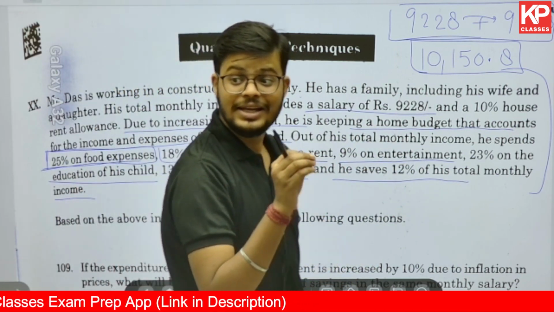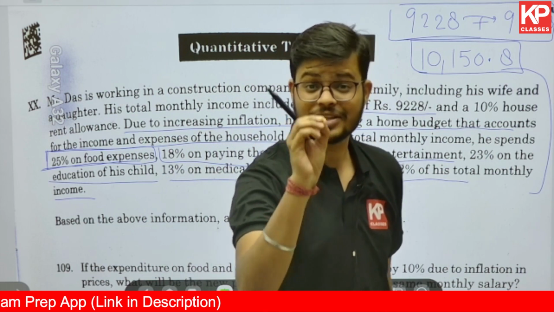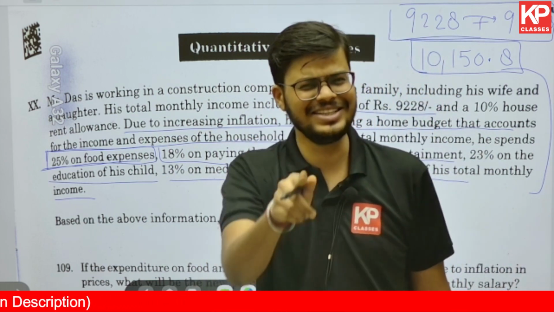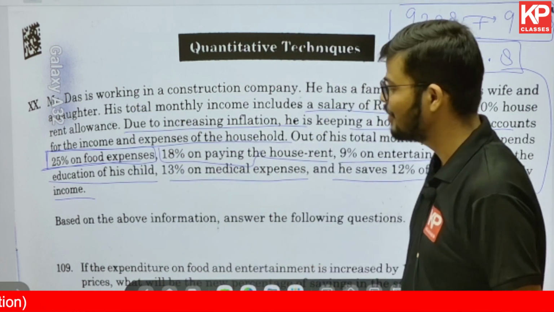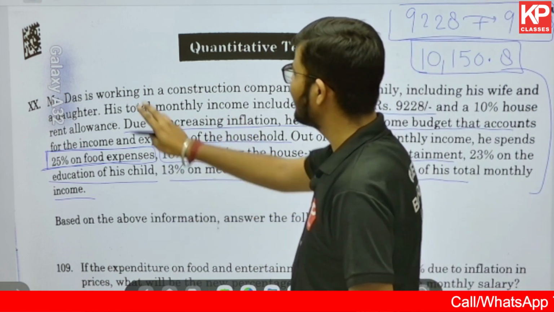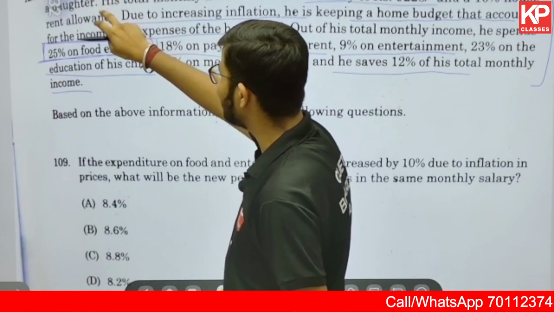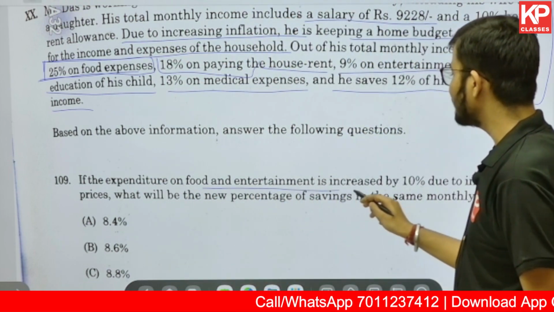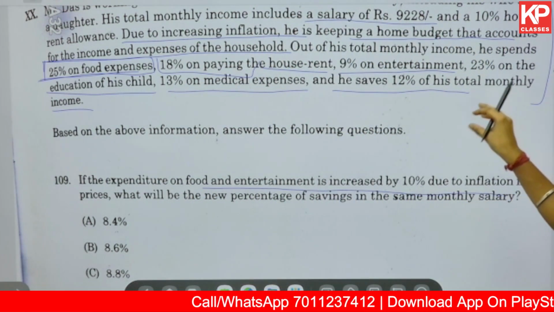At least we have done 100 such questions, right? Before your examination, we have done at least 100 questions of this similar type, which were based on salary. So I hope all of you have done it very well. There is no confusion. This was a very easy set that was asked in the examination. It says if the expenditure on food and entertainment is increased by 10%.